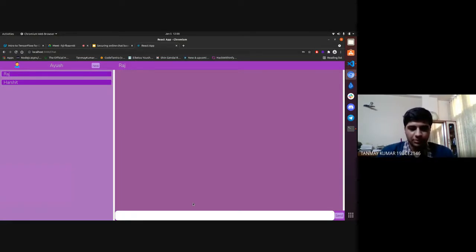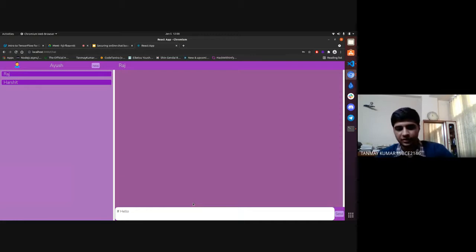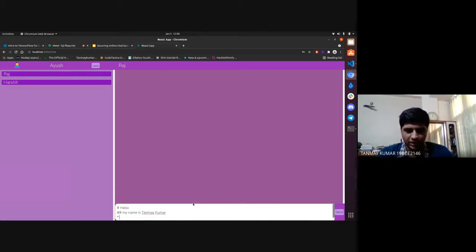Now here comes the main part. For example, if I'm going to send a message to him, I can write a message in a fancy way. This is the main reason why our chat-based application is going to be unique compared to other existing chat-based applications. So I'm writing the message. My name is. I can also add various bullets in this way.